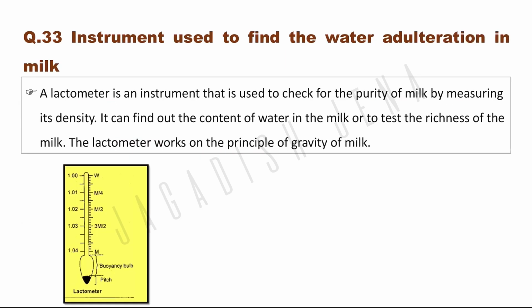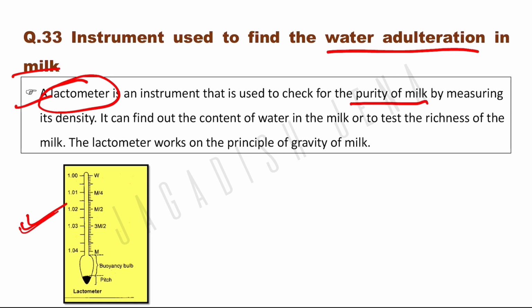Instrument used to find the water adulteration in milk. The instrument used to find the water adulteration in milk is the lactometer. Here you can find the diagram or figure. The lactometer is an instrument that is used to check the purity of milk by measuring its density. It can find out the content of water in milk to test the richness of the milk.